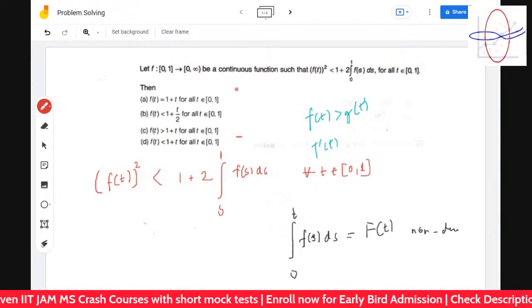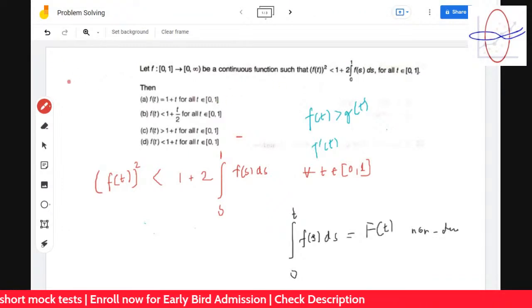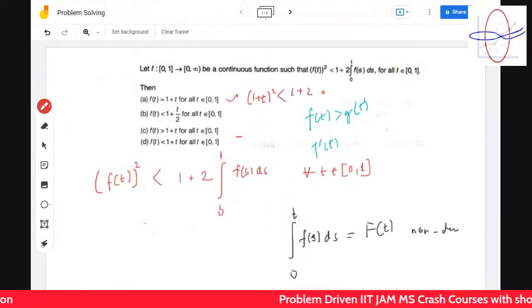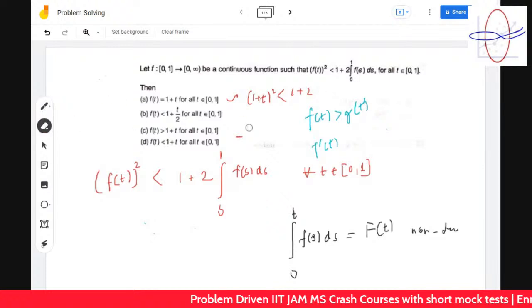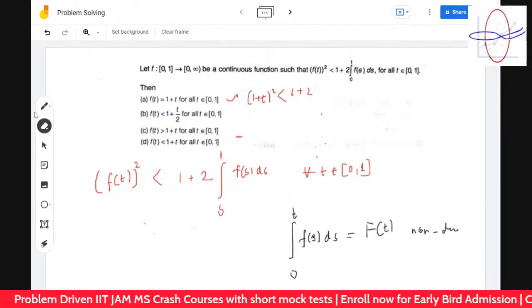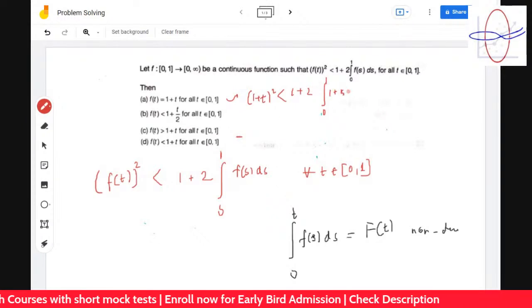Sorry, Suryangsi, tell me. What will this turn out to be? 1 plus t whole squared is less than 1 plus 2 times the integration from 0 to 1 of (1 plus s) ds. Very good. So tell me what will be the right hand side?